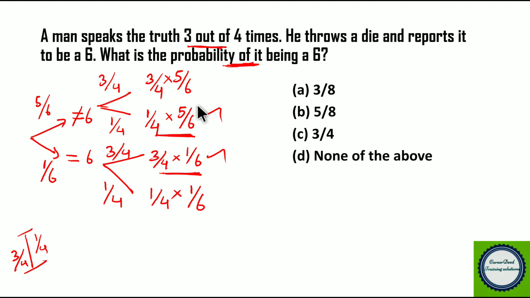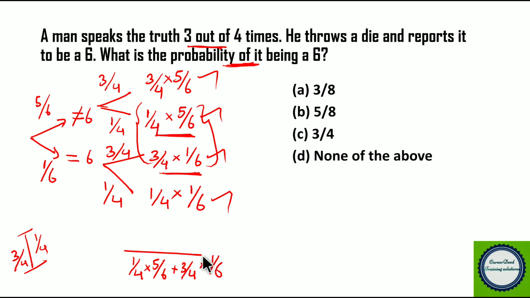So first he lies and reports it as a 6, and second he is telling the truth as 6. So here the required sample space is only this, right? We don't need to consider the cases where he is not reporting it as 6. So here he is not reporting as 6 and here he is not reporting as 6. So we have to consider only these two cases. So the total sample space here is 1/4 into 5/6 plus 3/4 into 1/6. Out of this, what is the probability of getting only 6? That means we have to consider only the truth.